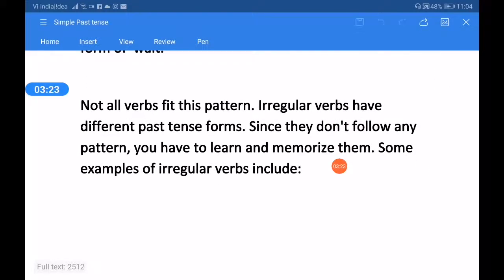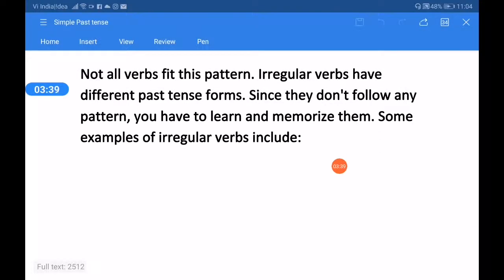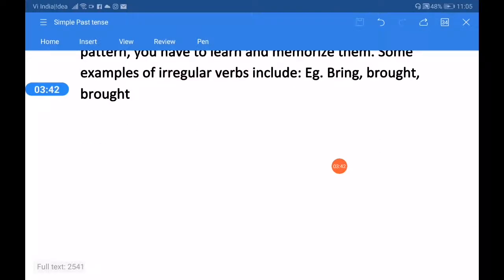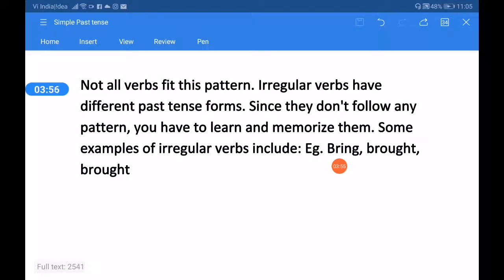Now, not all verbs fit this pattern. Irregular verbs have different past tense forms. Since they don't follow any pattern, you have to learn and memorize them. Some examples of irregular verbs include, over here, bring. Bring is the present simple and its simple past is brought, and brought is also the third form. So these are irregular verbs.